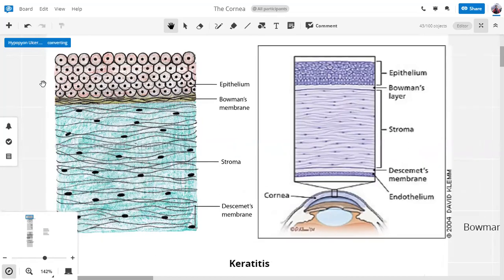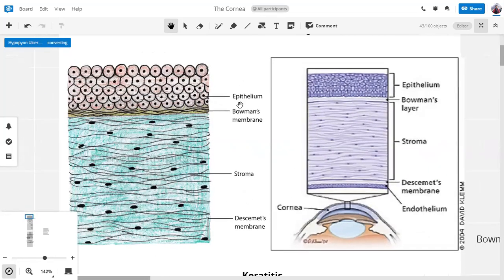Now, a few high yield points. The epithelium is constantly exposed to the atmosphere, to air, etc. So it's the one continuously receiving abrasions, insults, etc. Normally, the cornea can regenerate. In our everyday lives this happens to us as well. When we are living our lives, there are so many things happening. Some of the times we get dust in our eyes. Some of the times we can accidentally touch our eyes with our fingers. So small insults or abrasions constantly happen and they regenerate.